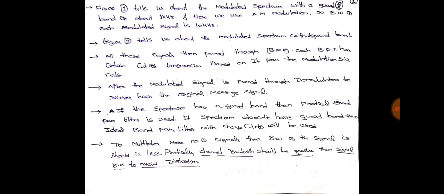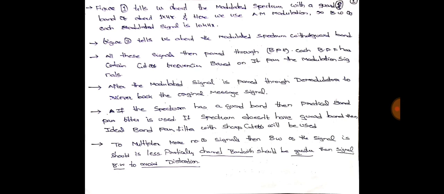So practically you can implement the band pass filter, and it doesn't need sharp cutoff frequencies. If the spectrum doesn't have any guard band, then we will use the ideal band pass filter with sharp cutoff frequencies. If it doesn't have a sharp cutoff frequency, it may include signals belonging to other spectra also.